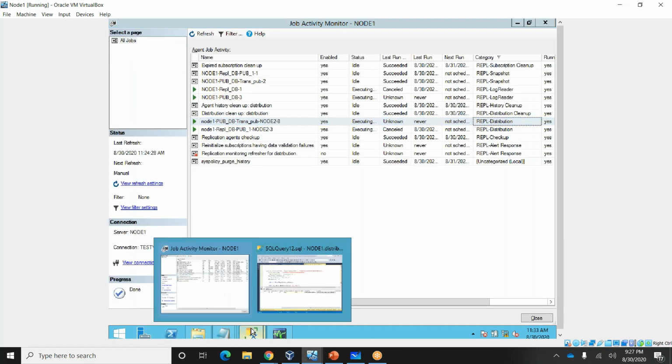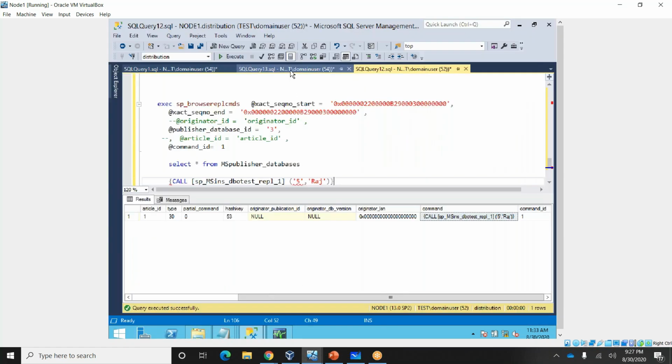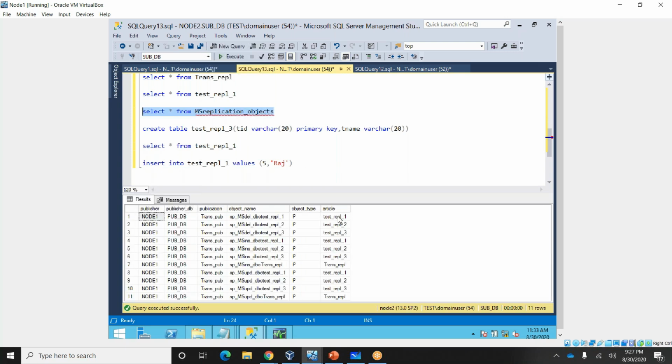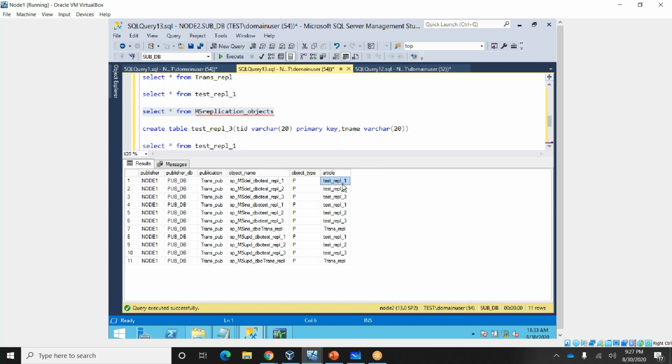Let me show you one thing. You can see how many tables are replicating, how many tables are subscribed in the subscriber. You can go here and verify how many articles. You are able to see, right? For every article, three stored procedures will be created.